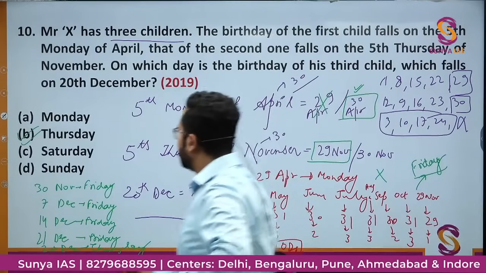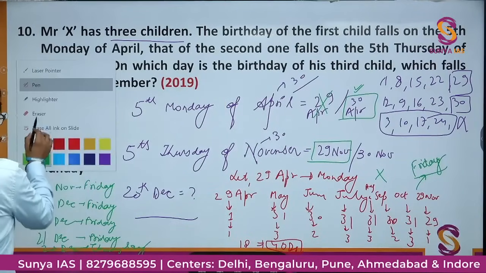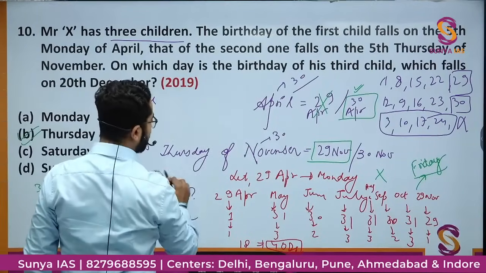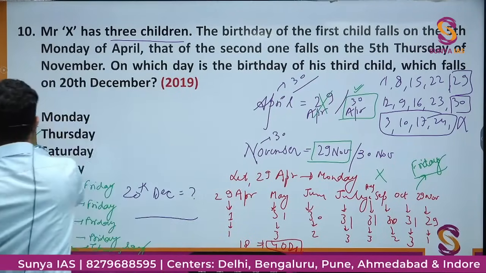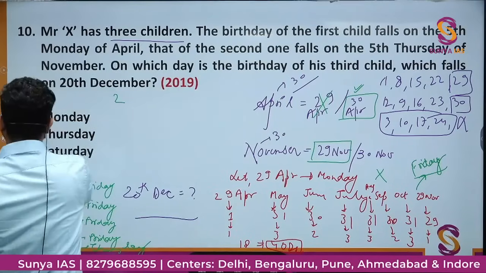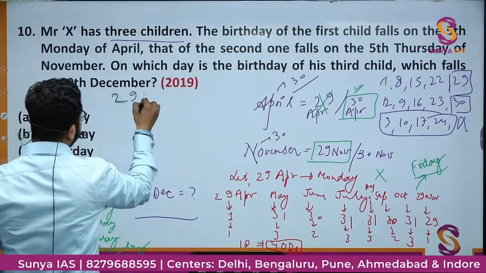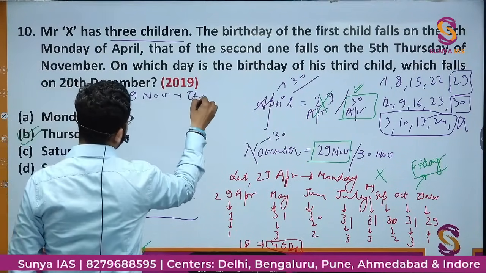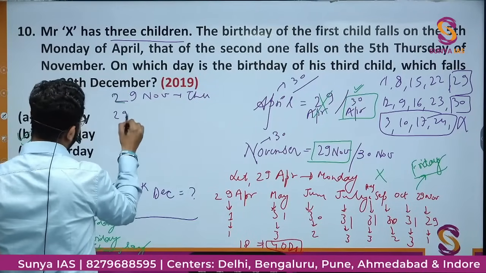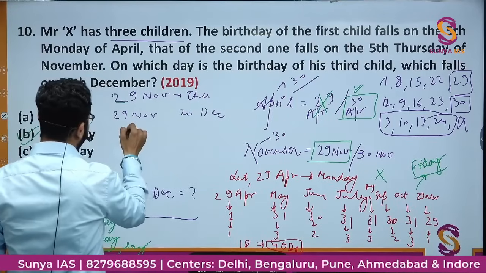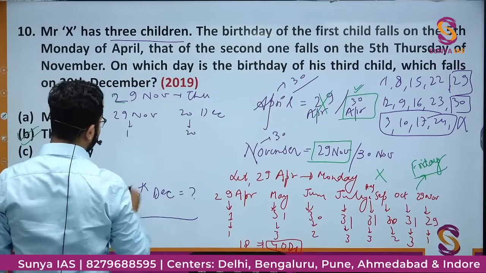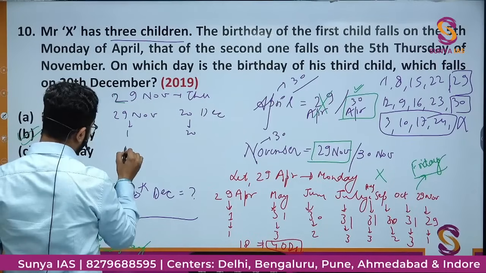20th December will be Thursday. And else I did it like this, you can also do it directly. What I got to know is that 29 November is Thursday. So if I'll write 29th November and 20 December, there will be one day left in November. 20 days in December. So this will be one odd day.